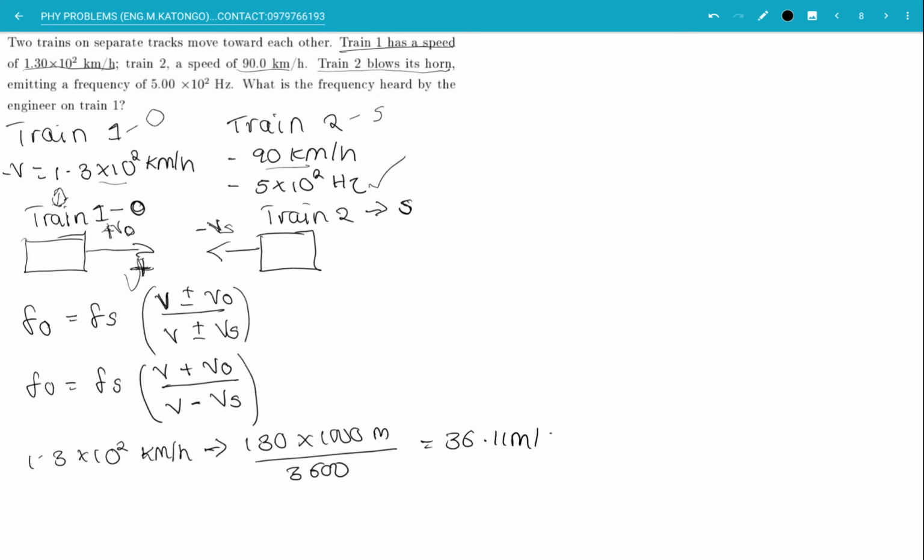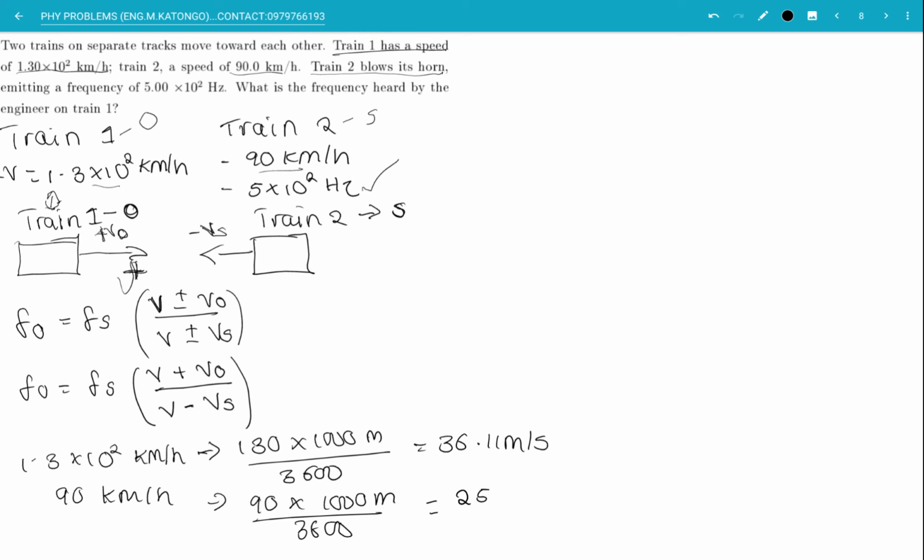That gives 36.11 meters per second. Now converting the other velocity, which is 90 kilometers per hour, into meters per second, we have 90 multiplied by 1,000 meters over 3,600. We obtain our velocity as 25 meters per second.